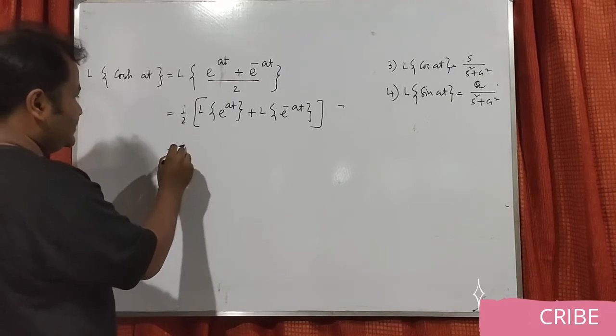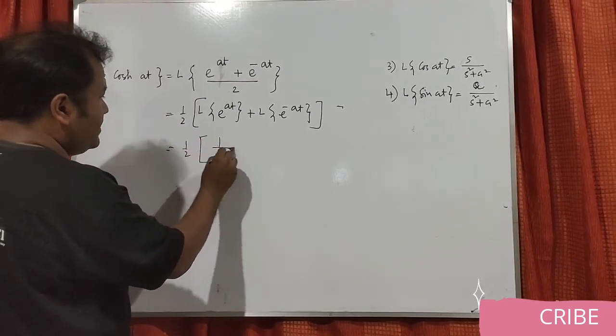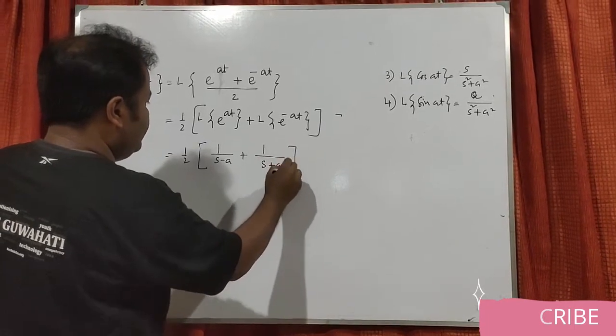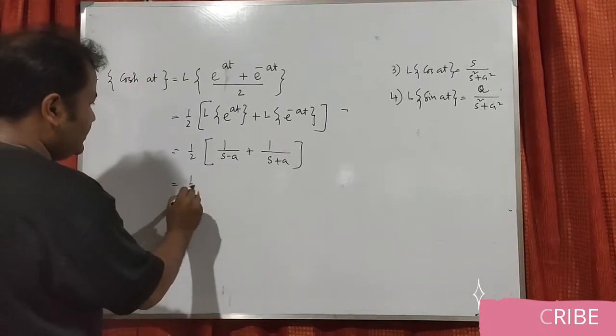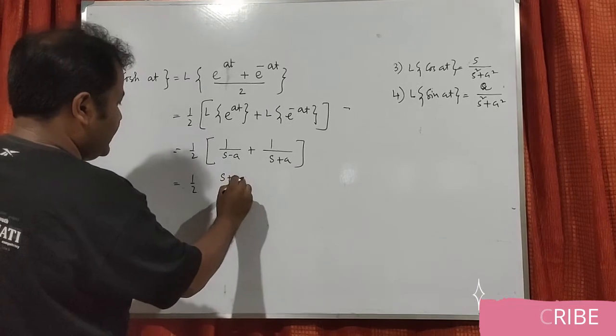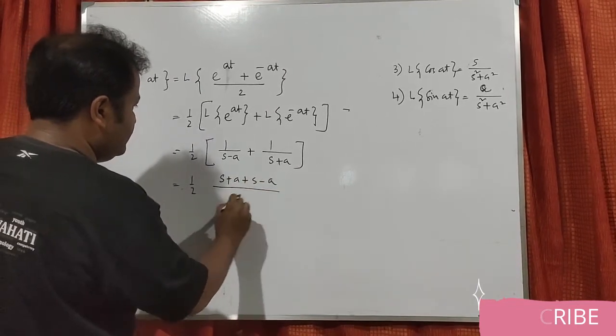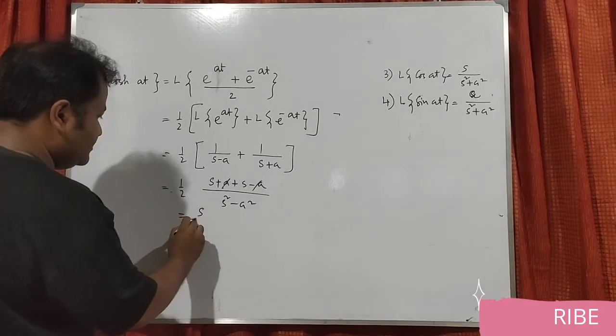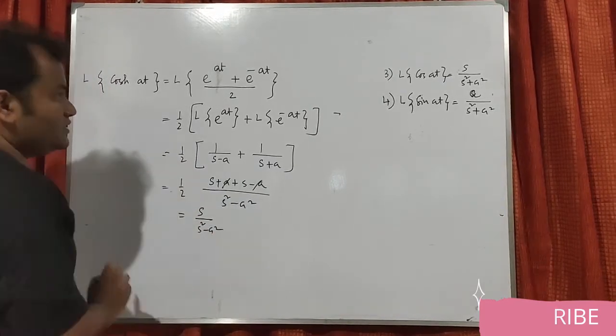Finally, if I simplify, it is 1 by s minus a plus 1 by s plus a, so finally it will be s plus s minus a... divided by s square minus a square. So s by s square minus a square.